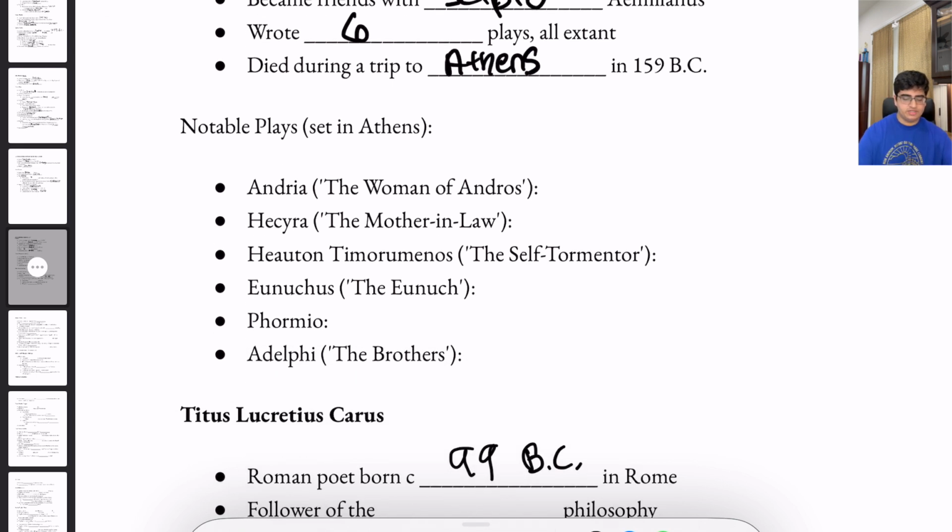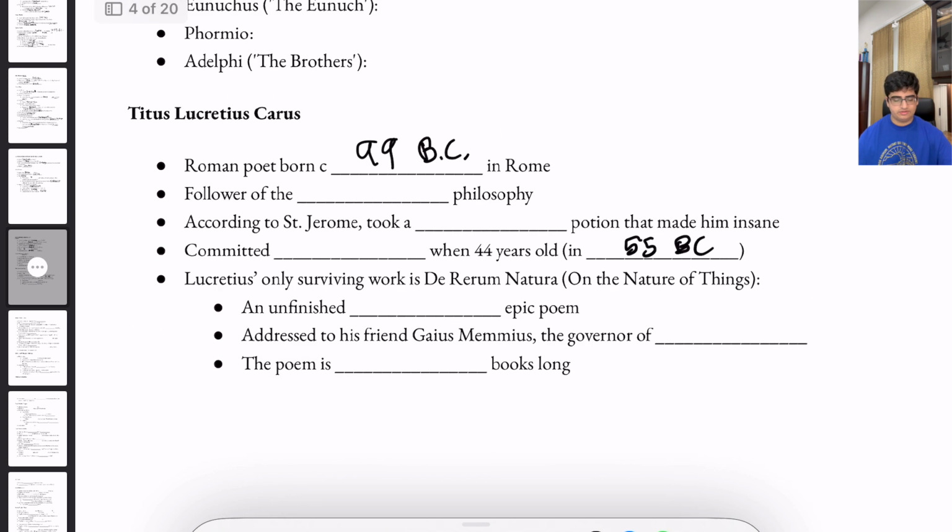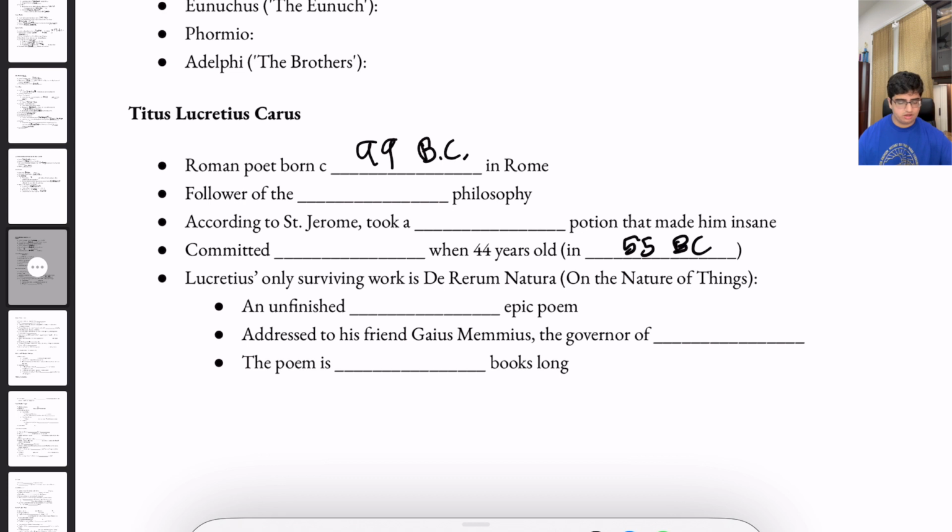Notable plays. Remember, all of these plays are set in Athens. There's Andria, which is the woman of Andros, Hecyra, which is the mother-in-law. Now this is a big one. It's Heauton Timorumenos, which is the self-tormentor. We have Eunuchus, which means the eunuch. We have Phormio, and we have Adelphoe, which means the brothers. That ends Terence. Now let's move on to Titus Lucretius Carus, or Lucretius.